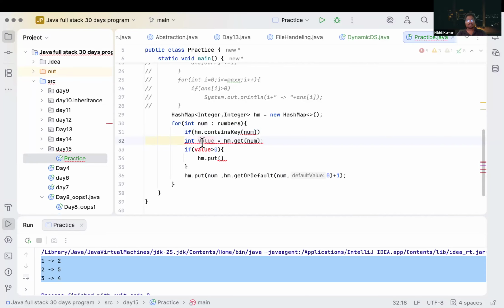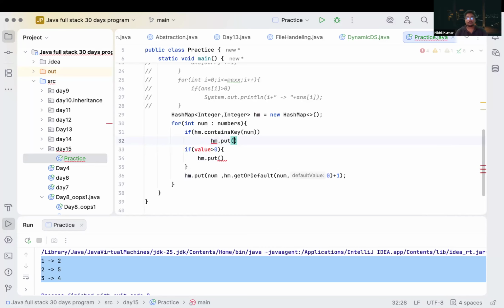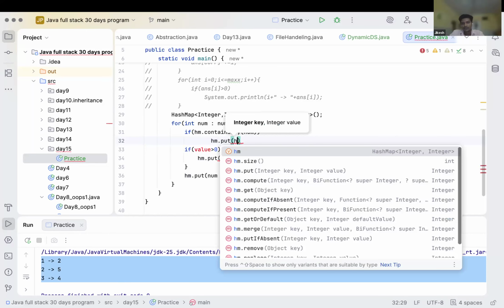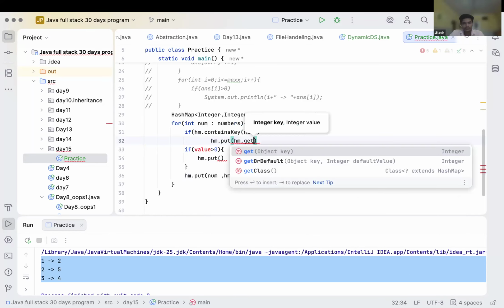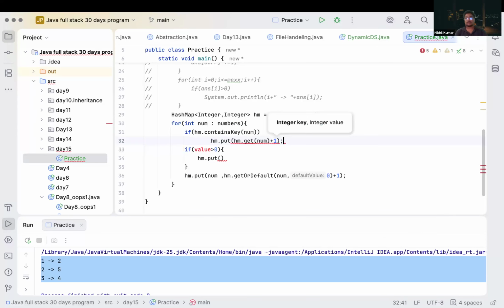We will write it something like this. We have to write this condition, hm dot containsKey. If our hash map contains the num key, then what do we have to do? hm dot put, hm dot get num plus 1.